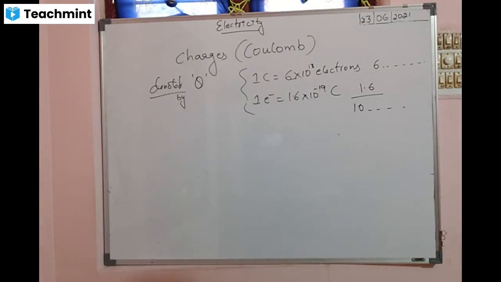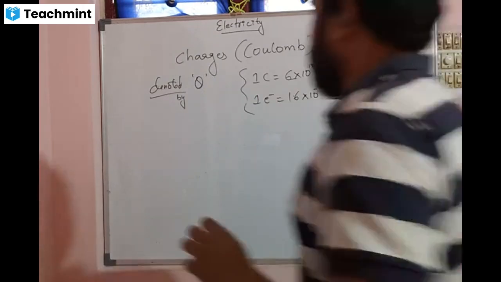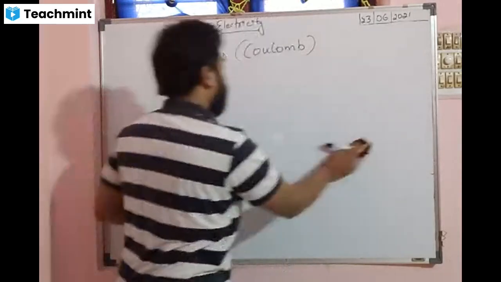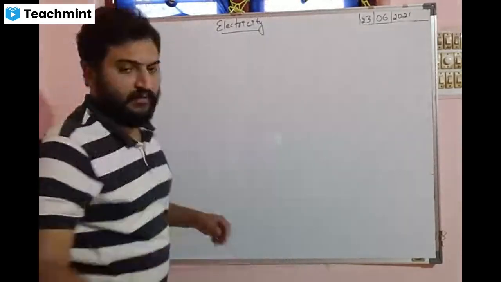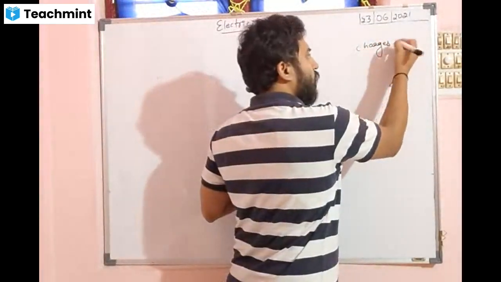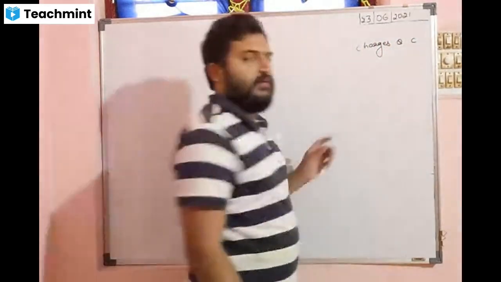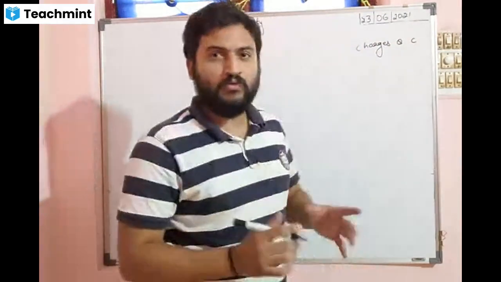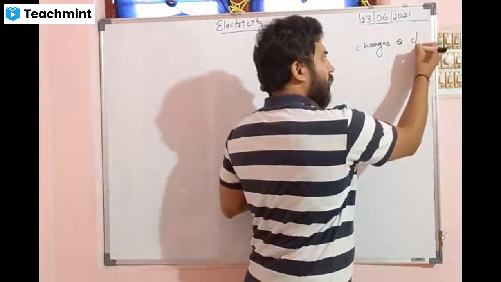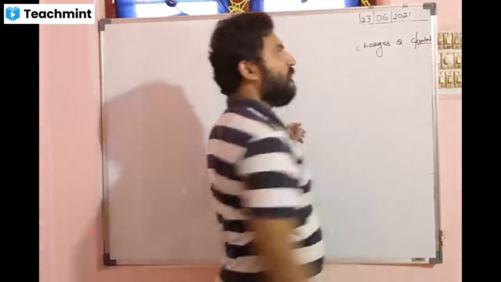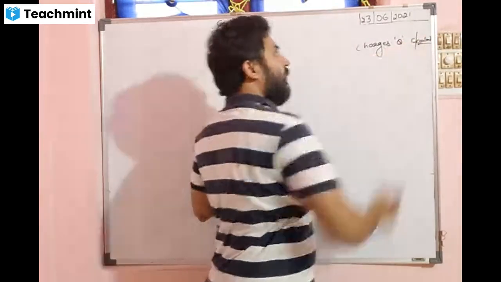Now let us start measuring the flow of charges. Shall I repeat? Now these charges, as you saw, first we learned that charge is denoted by Q. The SI unit is C. C you should write in uppercase. If you want to write complete coulomb, you should write in lowercase. The charge is denoted with Q.